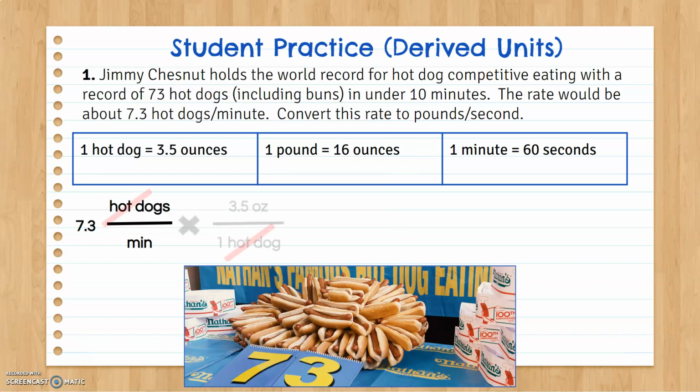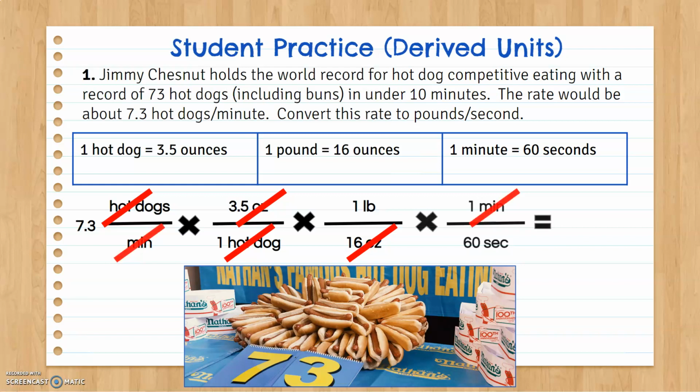So remember, top to bottom, top again to bottom. Now I have pounds. This is what I want. I can keep that. I got to get rid of those minutes, turn them into seconds. So minutes are now going to need to be on top. 1 minute on top, 60 seconds on bottom. So see, now your minutes have canceled. Now you can do the math, all right? And my unit is actually incorrect there. That should say 0.027 pounds per second. I'm not sure why it says grams.